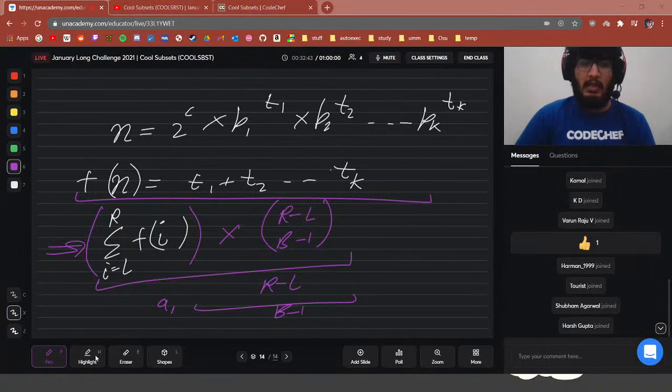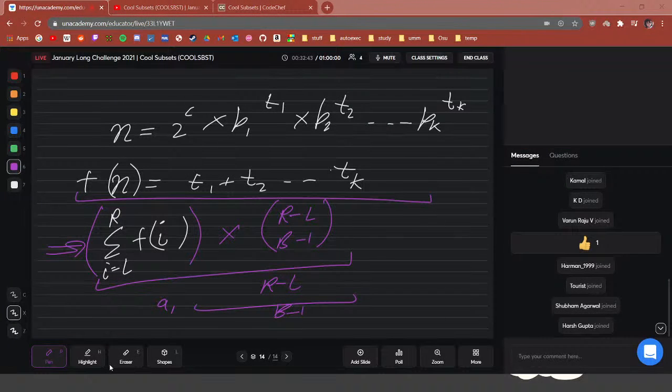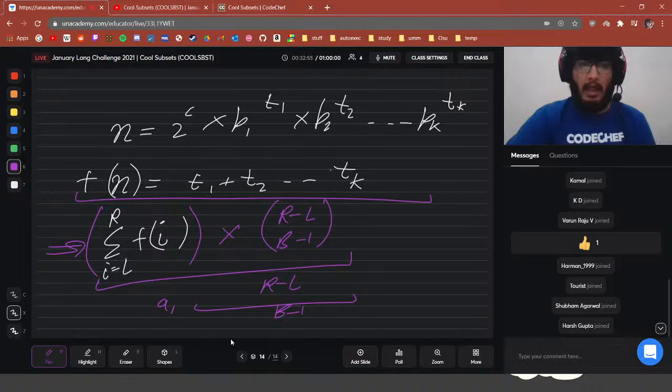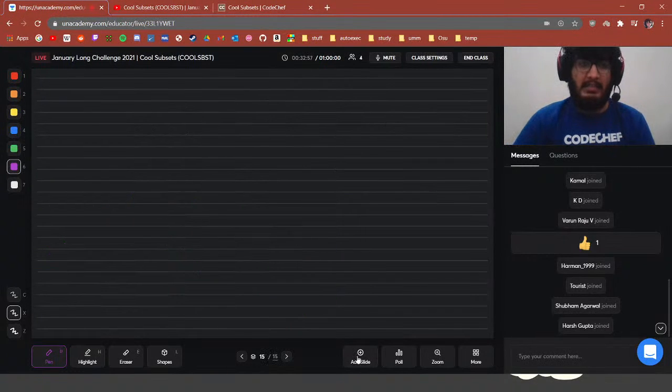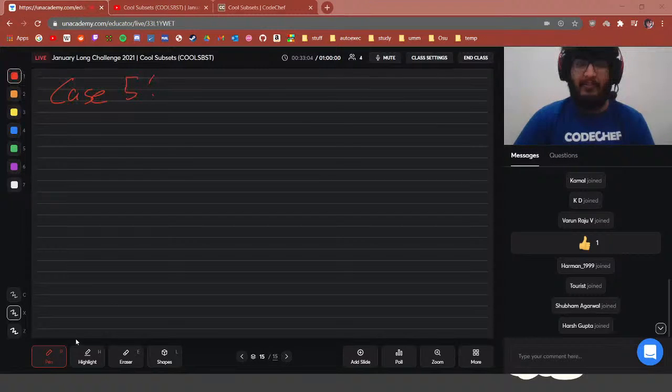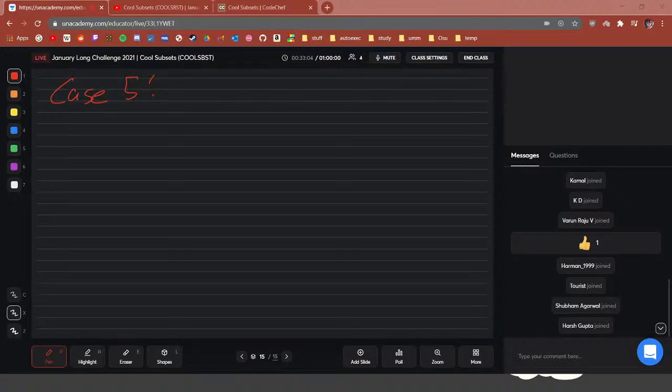Because this is getting a little bit more mathy, I'm going to just mention what case 5 is. Case 5 is calculated similarly to how we calculated case 2, and you can try to work out why this would be the final value contributed to our answer.